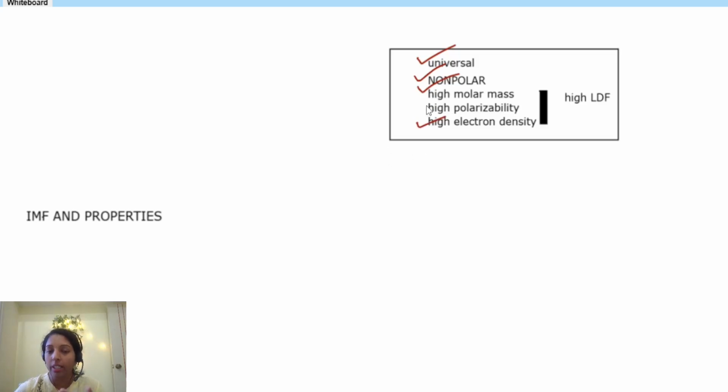That's why they have higher polarizability. That's how higher LDF is arising. Okay, that's the reason. Higher molar mass is not because of higher protons, because some questions are like that: one with the higher molar mass having higher LDF because it has higher protons. No, it's because of higher electron density.